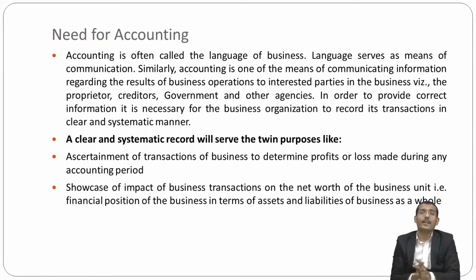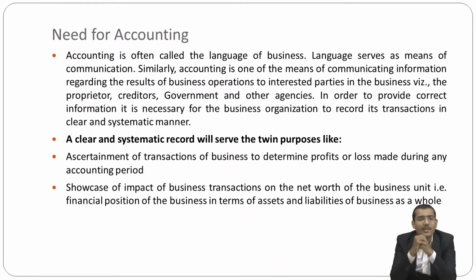So thus, my dear friends, for providing information to others, it's required that you prepare your accounting in a very keen, systematic, and appropriate manner, which gives particular information at the appropriate time to the particular users. A clear and systematic record will serve a twin purpose.